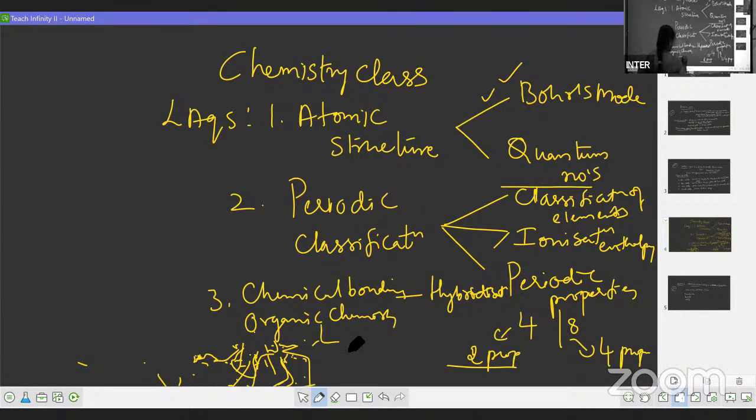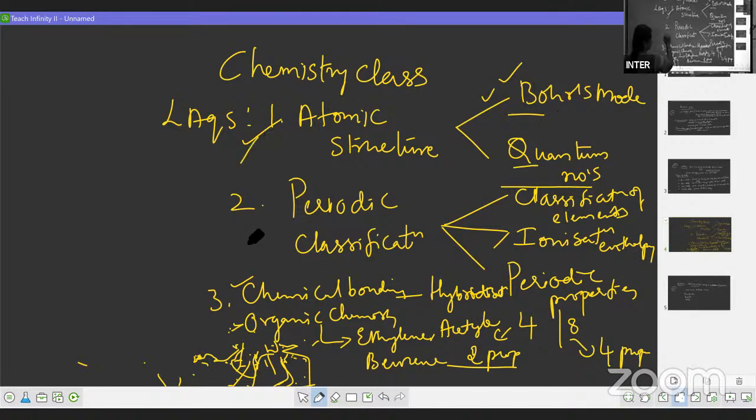But coming to organic chemistry, you have preparation of ethylene, preparation of acetylene, and preparation of benzene. So 3 preparations with chemical properties are there. So instead of choosing here, if you go for this, it will be better. And moreover, you will get 3 LAQs. One is from the first chapter, that is from Bohr's theory or quantum numbers. So one you are going to attempt here, and the second is from periodic classification. So this is your choice. If you want to read or not, it is up to you.